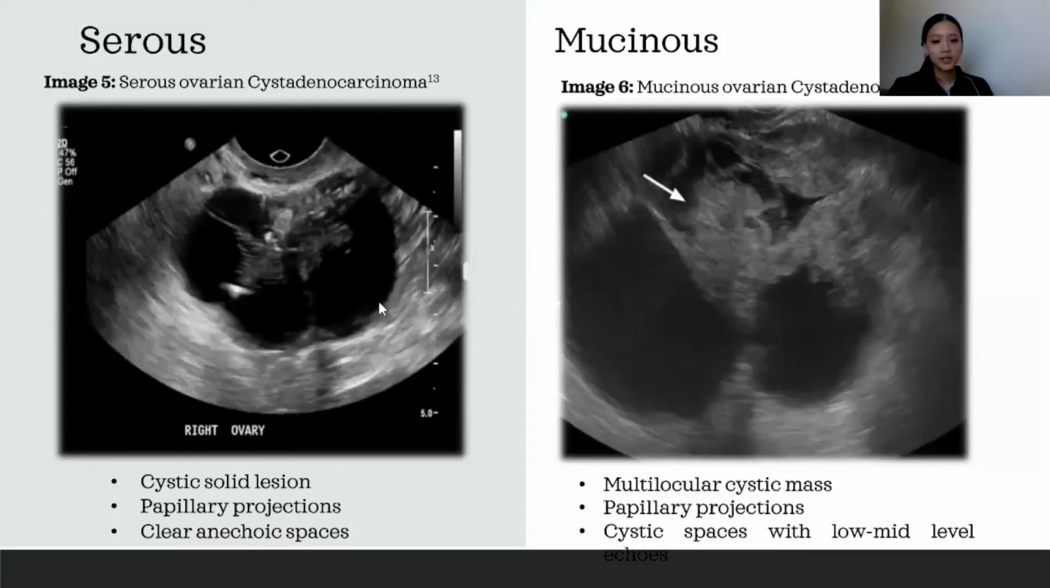On the left here, we see a transvaginal image of a right ovary with a serous cystadenocarcinoma. We can clearly see the anechoic cystic spaces here, as opposed to the papillary projection here, which is the solid component of the neoplasm. On the right here, we have a transvaginal image of a mucinous cystadenocarcinoma. We can see the papillary projection here and the cystic spaces. Now, the cystic spaces are clearly not anechoic and instead have low to mid-level echoes due to the presence of cellular debris.